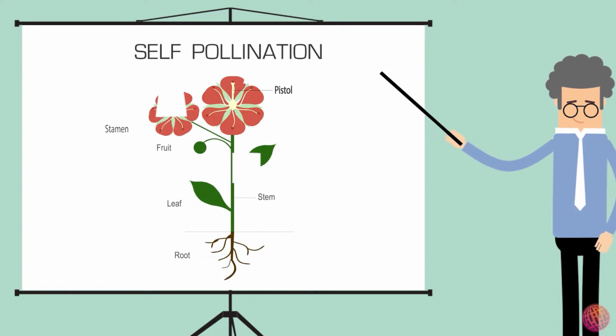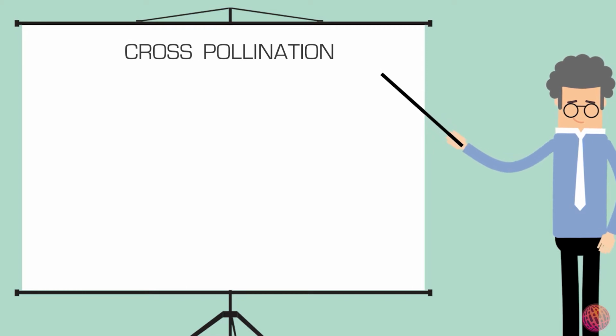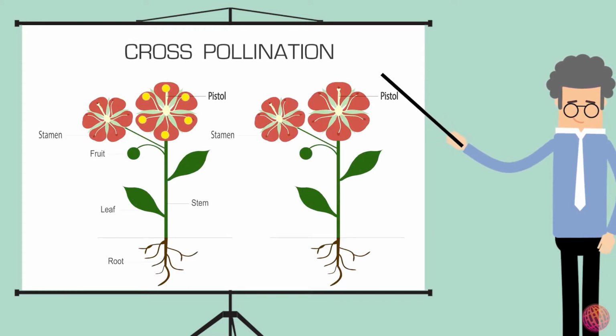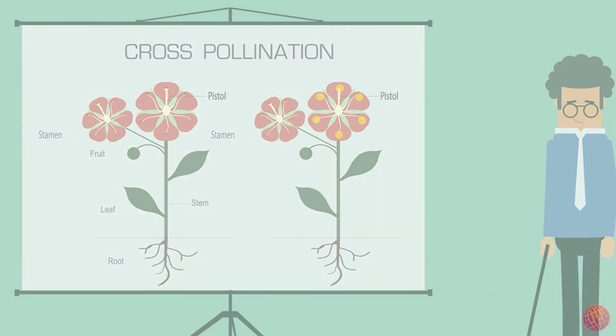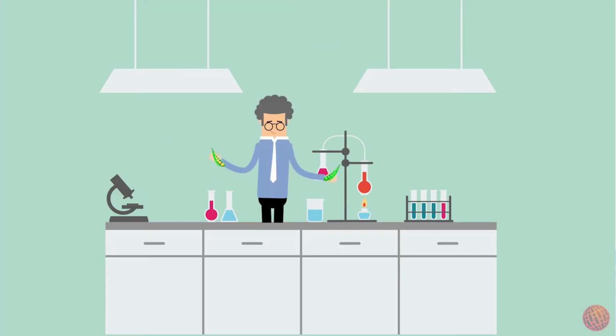Self-pollination is when the pollen from the anther of a flower falls on the stigma of the same flower or another flower on the same plant, while cross-pollination is when the pollen of one flower is transferred to the stigma of another flower. Using pea plants enabled Mendel to produce offspring in a short period of time and be able to study the traits in following offspring.